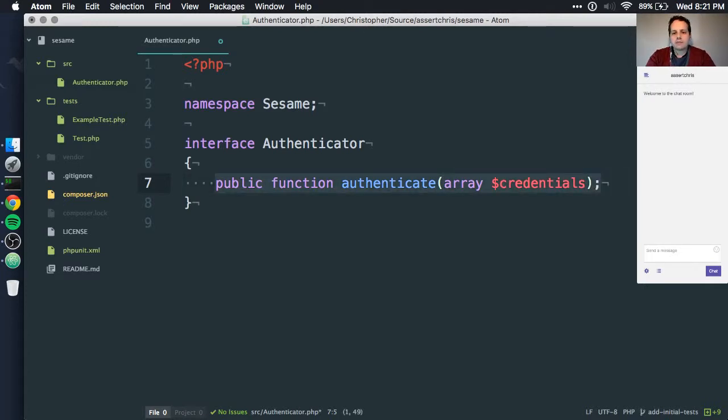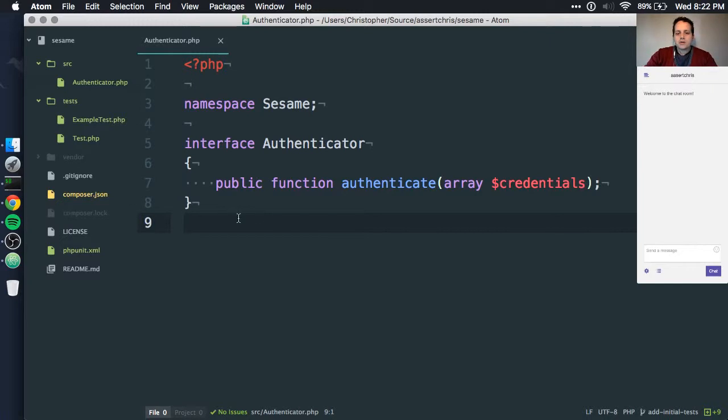And this lets us implement many different kinds of authentication. It allows us to do things like, if credentials has key and secret, try and use that to authenticate. If credentials has username and password, or email and password, try and use that. If credentials just has some kind of hash or secret token or something, try and use that. Array credentials allows us to almost overload things. So let's just use that for now. I won't worry about doing comments yet.